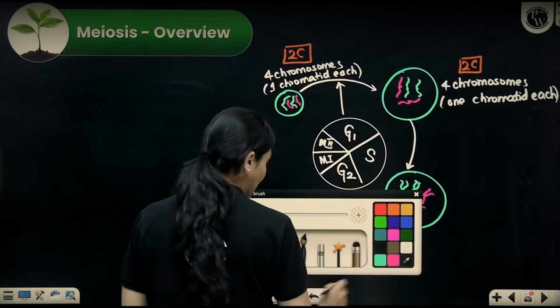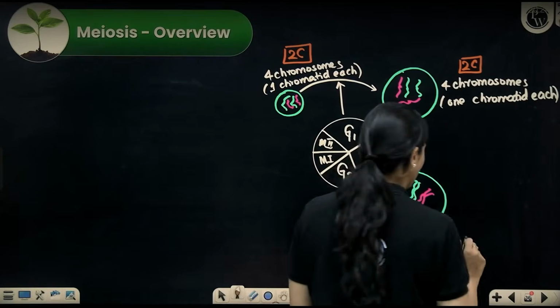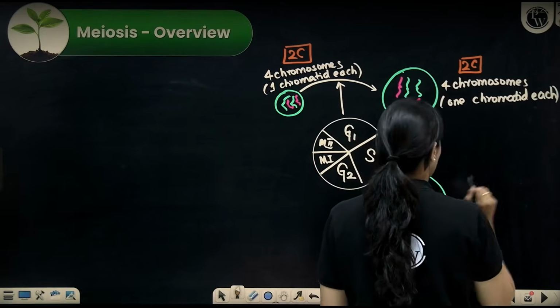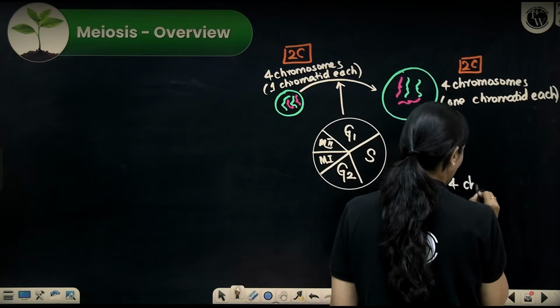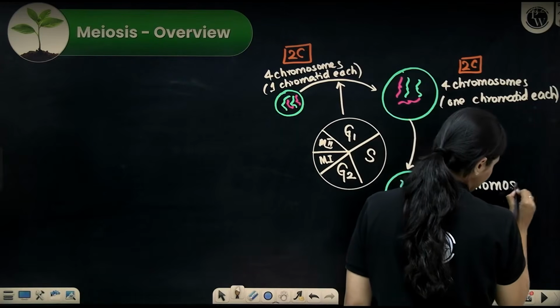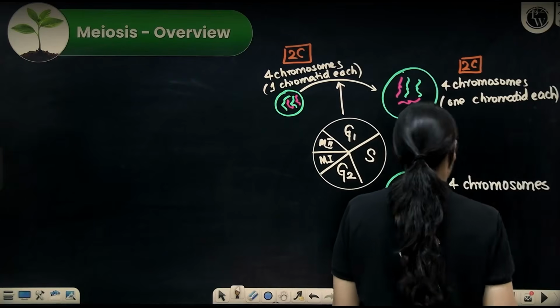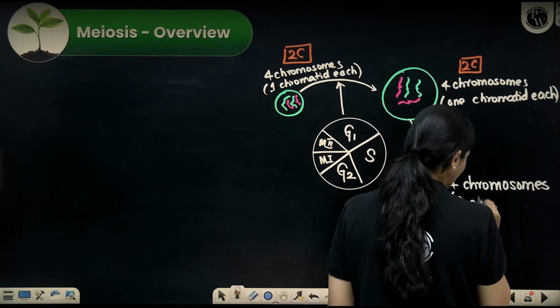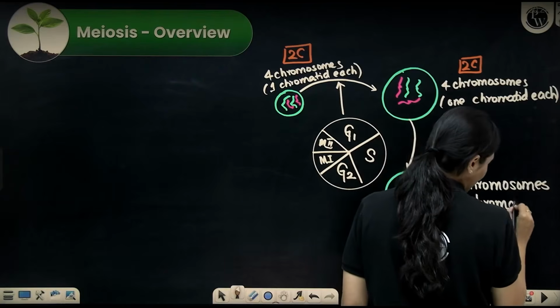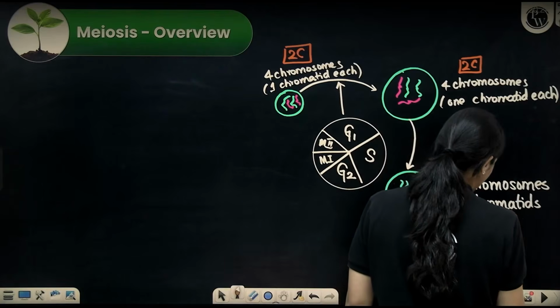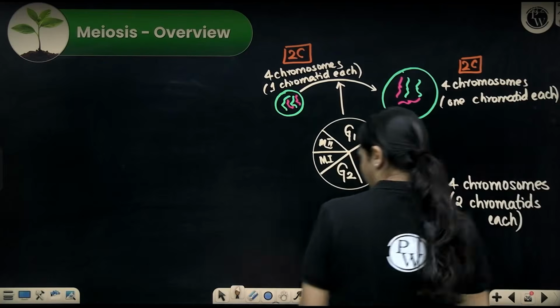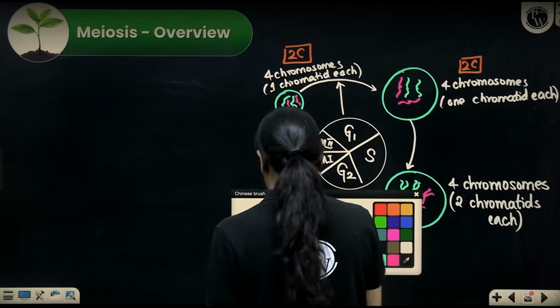The number of chromosomes remains the same, but instead of 1 chromatid each, it has 2 chromatids. So you have 4 chromosomes. Each chromosome has 2 chromatids. Now, we say that it is in 4C condition.